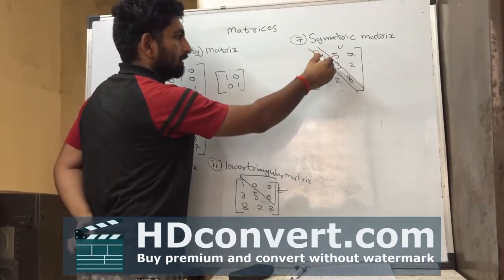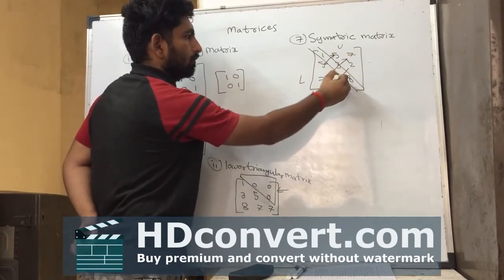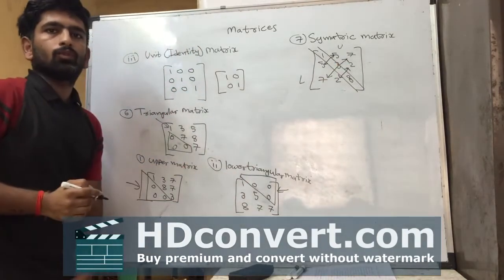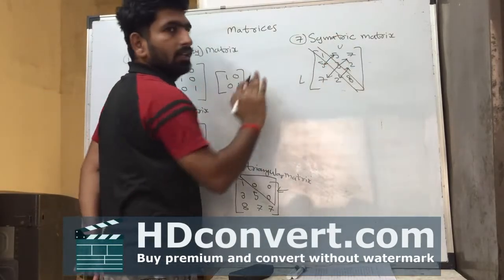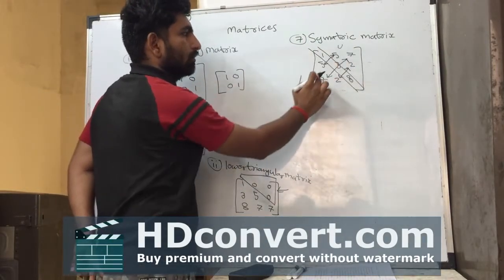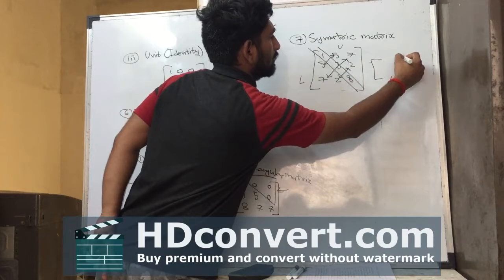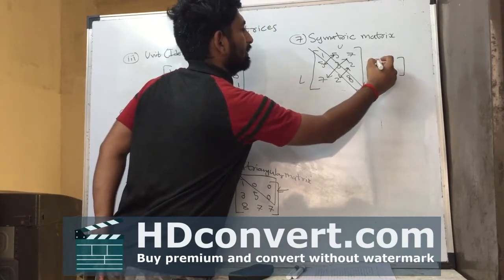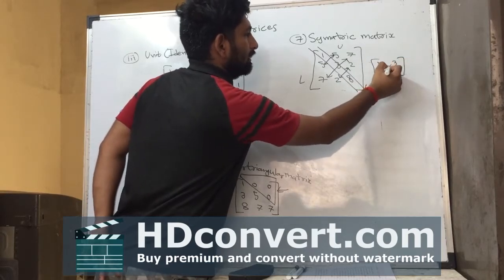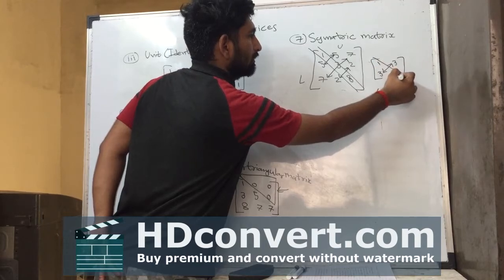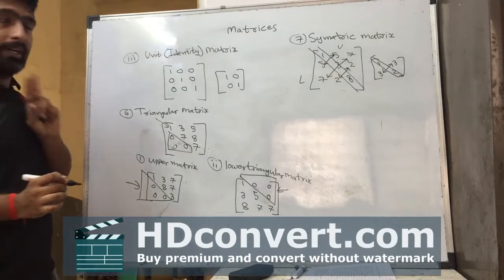In symmetric matrix, elements are same. These elements are same. So we call it the symmetric matrix. In both triangles, elements are same. Here the 5, 5, 7, 7, 2, 2. These elements are same. Again, we can check it in a 2 by 2 matrix. These two elements other than diagonal elements in the triangle are same. That's what we call a symmetric matrix.